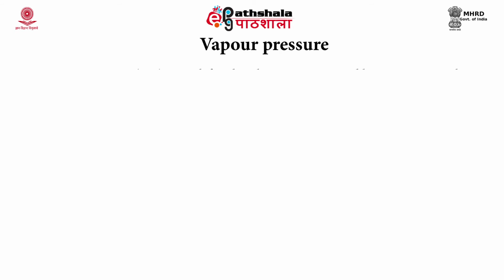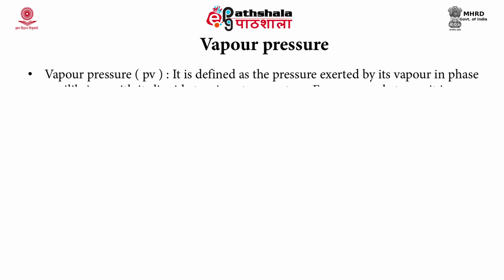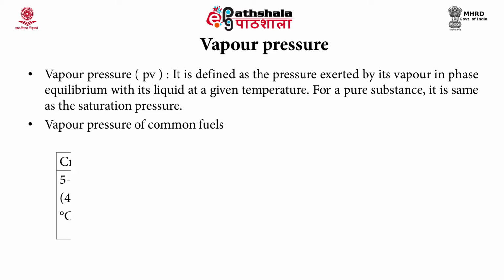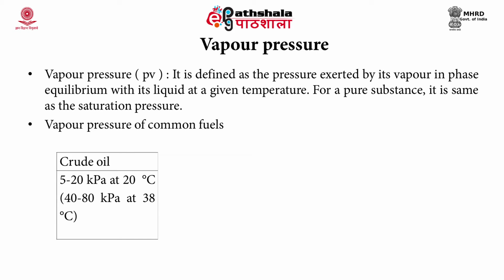Vapor pressure is defined as the pressure exerted by its vapor in phase equilibrium with its liquid at a given temperature. Normally, saturation pressure is the same as vapor pressure for any pure substance. The vapor pressure for crude oil is in the range of 5 to 20 kilopascal at 20 degrees Celsius. Vapors are normally heavier than air. It is 2 or 3 times heavier than the air.